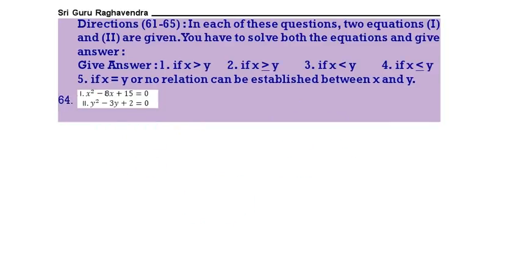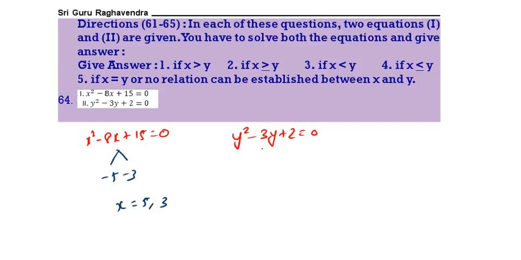Next, x square minus 8x plus 15 equals 0, y square minus 3y plus 2 equals 0. Here we can take minus 5 minus 3. The answers will be plus 5 plus 3. Here we can take minus 2 minus 1. Answers 1 and 2. Clearly x is greater than y.